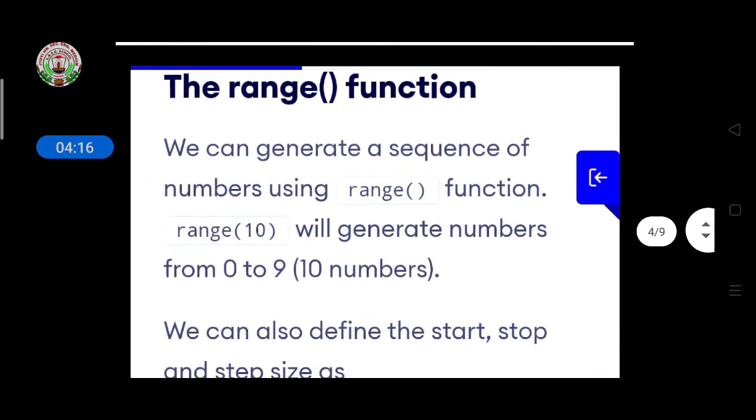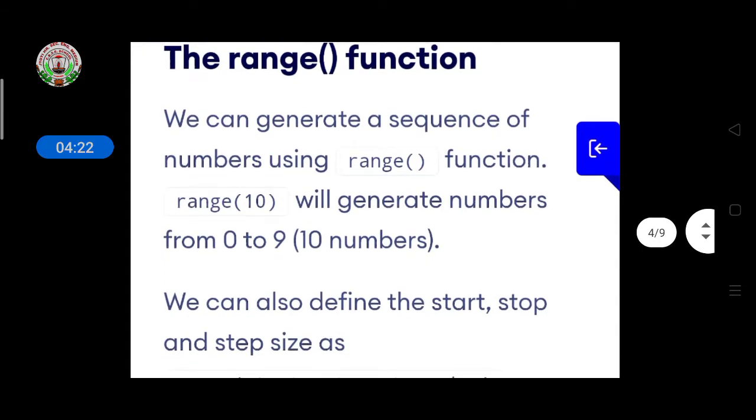Then we come to the range function. We can generate a sequence of numbers using the range function. Range 10 will generate numbers from 0 to 9. If you want to run a loop using a function, we use the range function, and if you give it a number, it will start from 0, so 10 times it will go through the loop. 10 numbers are given here.